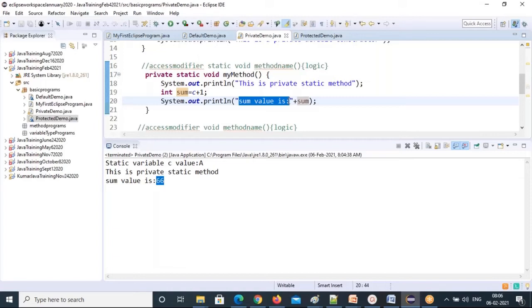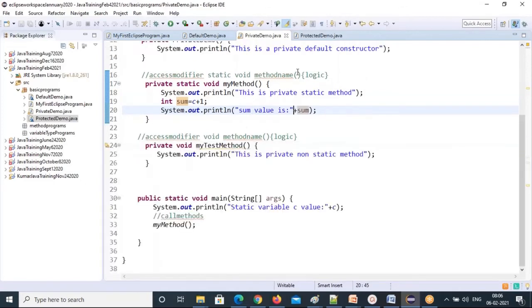String plus: I'm joining this value to this string. To this string, I'm joining this sum value with a plus operator. So this acts as a joining operator. That's how we use the plus operator in System.out.println. Clear? Shall we go?